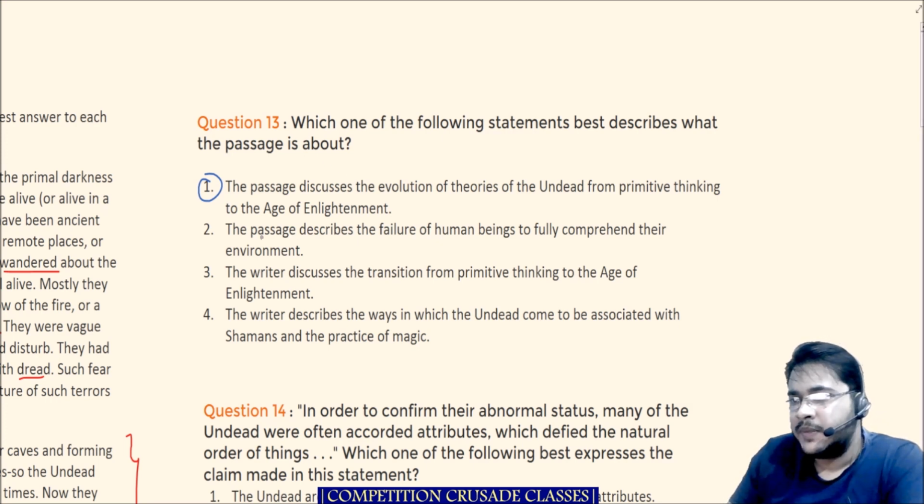We'll keep it. The passage describes the failure of human beings to fully comprehend their environment. Actually, this has nothing to do with human beings comprehending their environment, so it goes out. The writer discusses the transition from primitive thinking to the Age of Enlightenment. Primitive thinking of what? Goes out. The writer describes the ways in which the undead come to be associated with the shamans and the practice of magic.